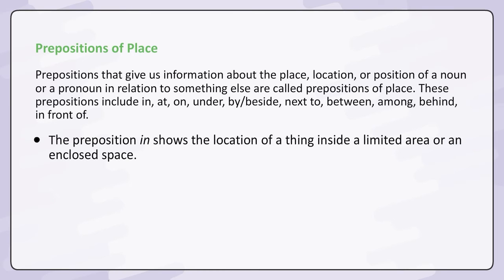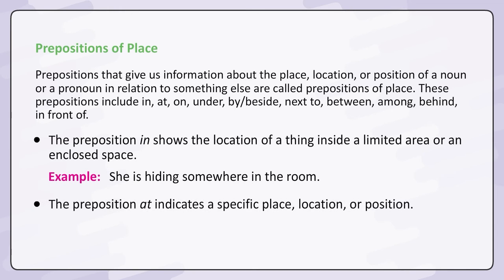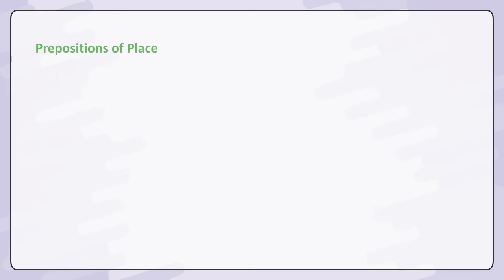The preposition in shows the location of a thing inside a limited area or an enclosed space. Example, she is hiding somewhere in the room. The preposition at indicates a specific place, location, or position. Example, wait at the door.